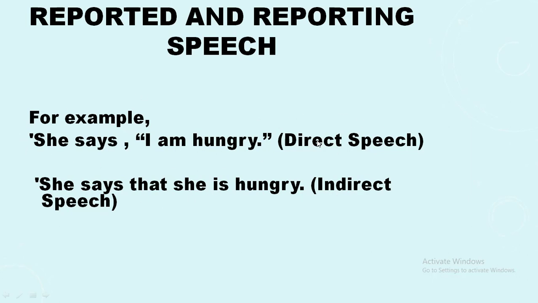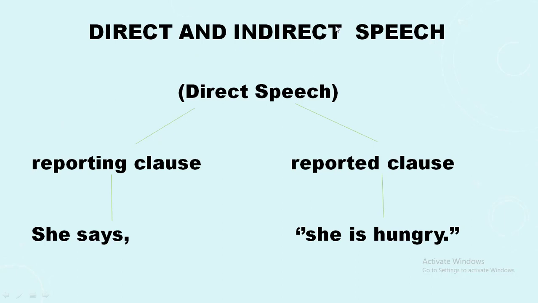Now, we will discuss the parts or fragments of direct speech. Direct speech has two parts. The first one is the reporting clause and the second one is the reported clause. She says, "She is hungry." In this sentence, "she says" is the reporting clause while "she is hungry" is the reported clause.